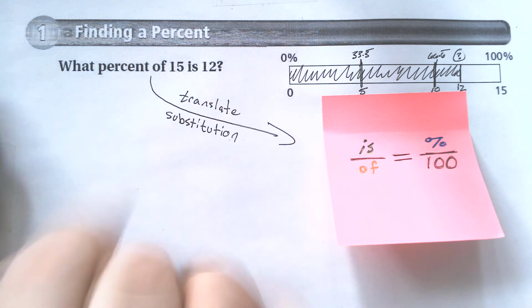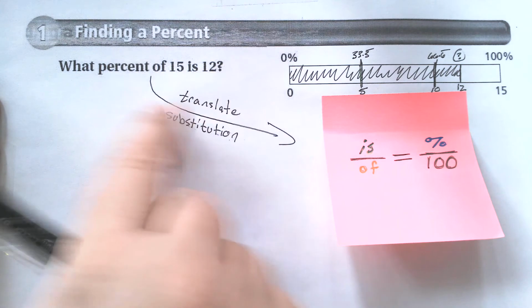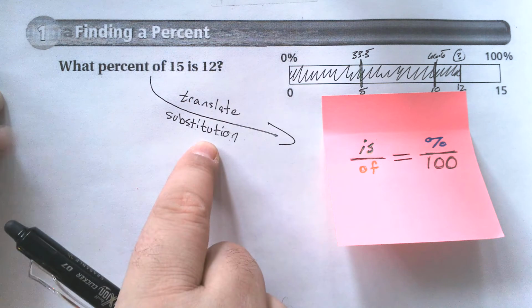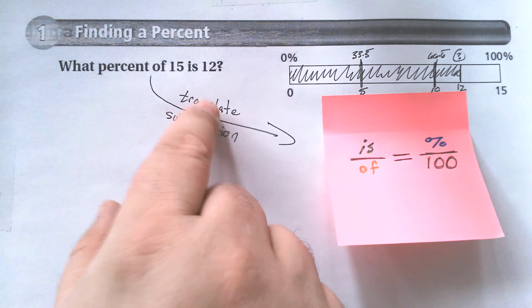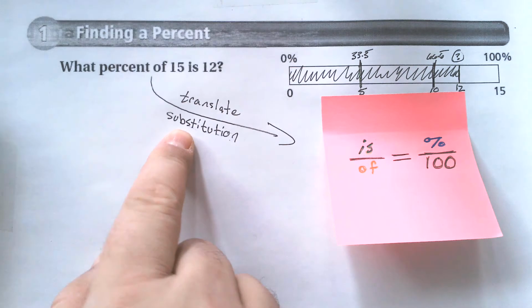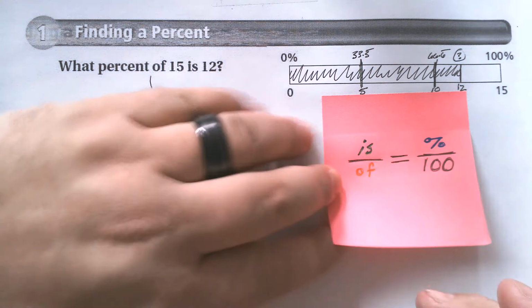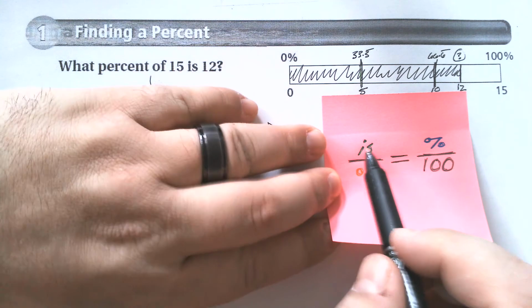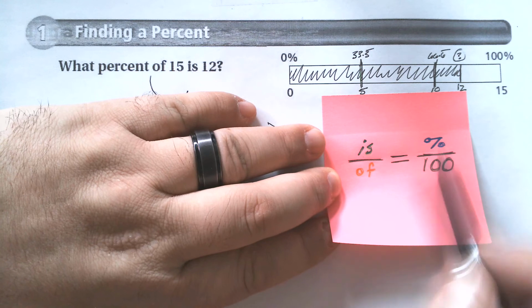Anytime you have a formula, we are translating our phrase through substitution so that we can find an answer. Then we're going to use our skills of solving an equation to find an answer. And what I mean by all that is I have a formula that says is of percent.